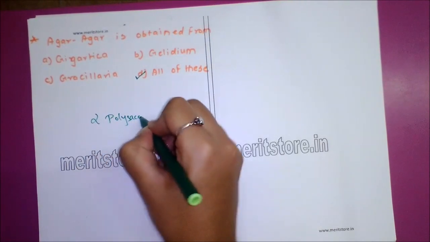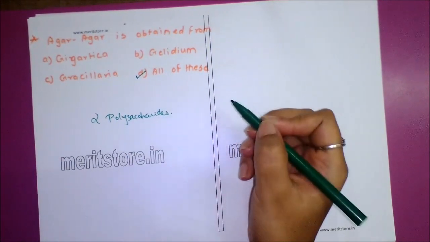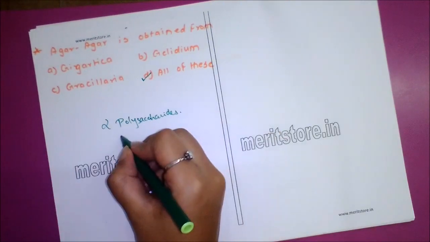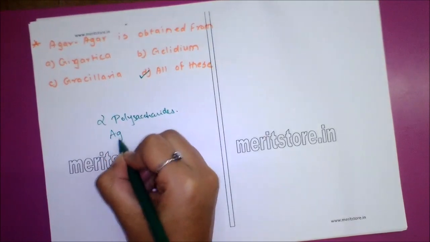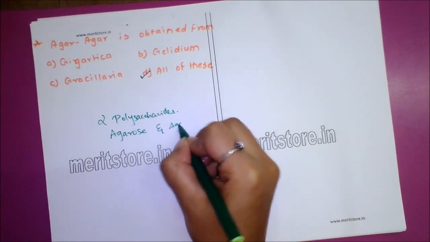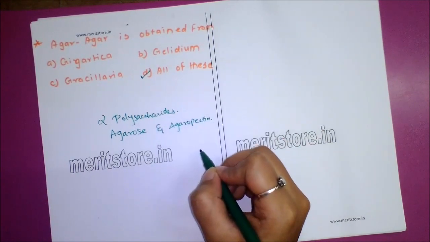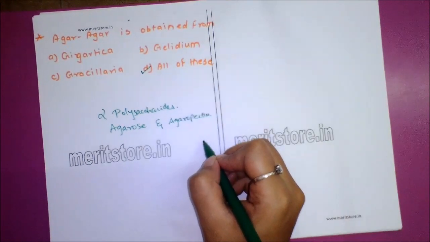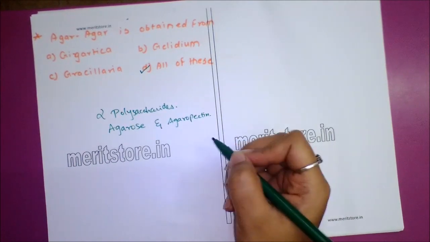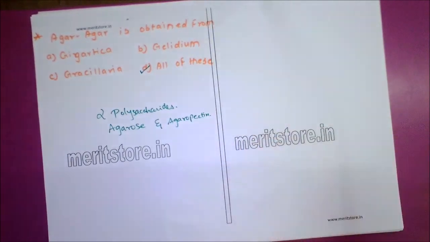Consisting of 2 polysaccharides, namely agarose and agaropectin. It is obtained from several red algae, for example Gracilaria, Gelidium, Gigartina. It was discovered by Lady Hesse and used by Robert Koch to solidify culture medium.